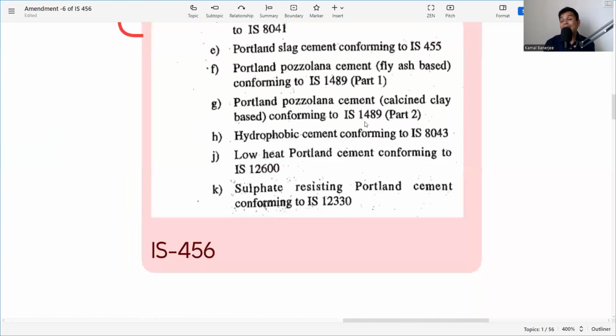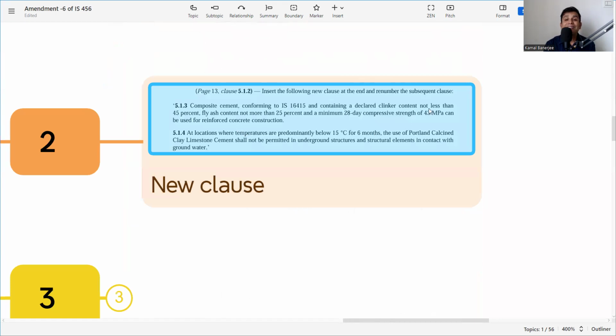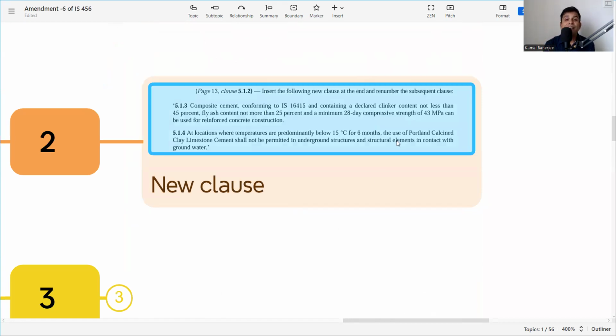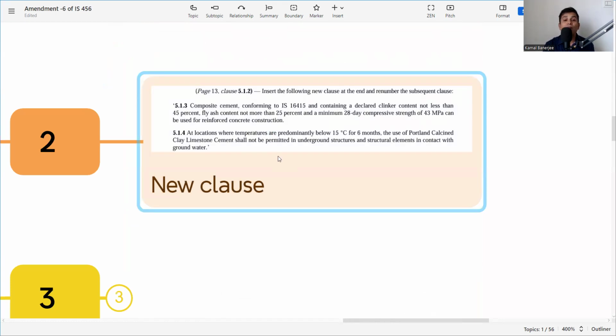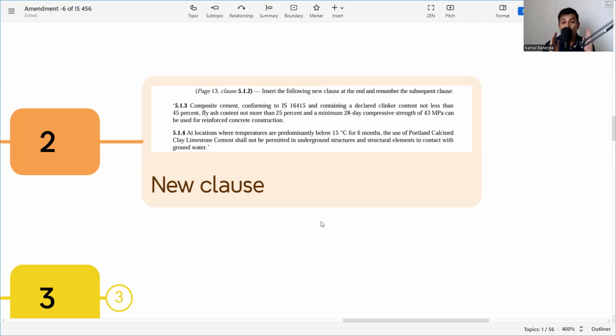Now what is the criteria for that cement? That also they have mentioned. So the calcined clinker content not less than 45%, fly ash content not more than 25%, and a minimum 28 days compressive strength of 43 MPa can be used. So minimum strength is 43 MPa, clinker not less than 45% and fly ash not more than 25%. So if this criteria is satisfied, then only composite cement conforming to IS 16415 can be used.